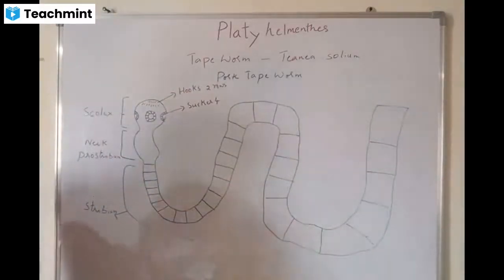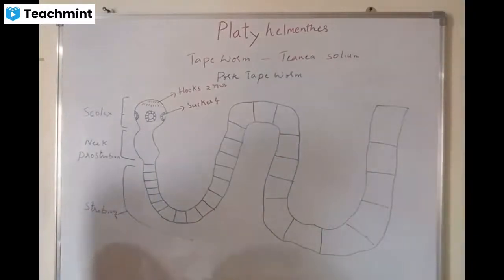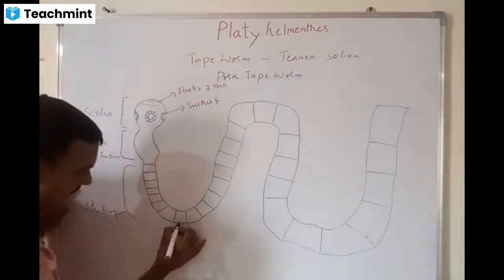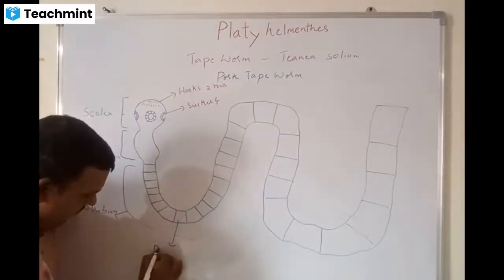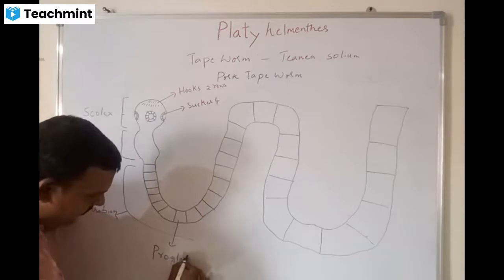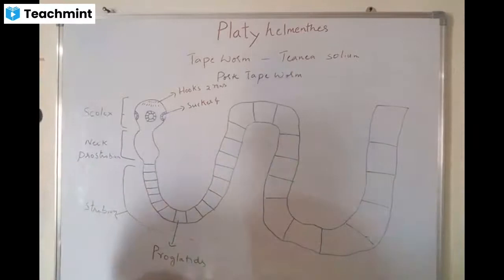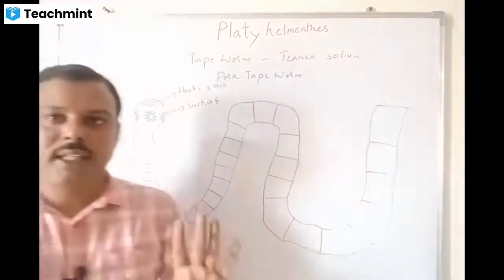So this strobium is also known as proglottids. Segments are nothing but proglottids. These proglottids are of three types.